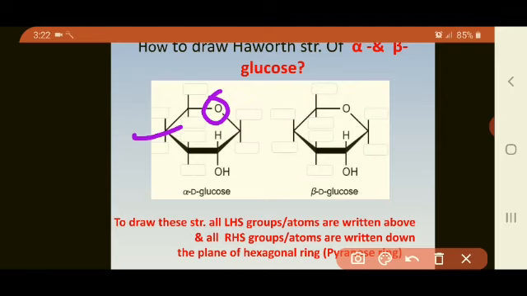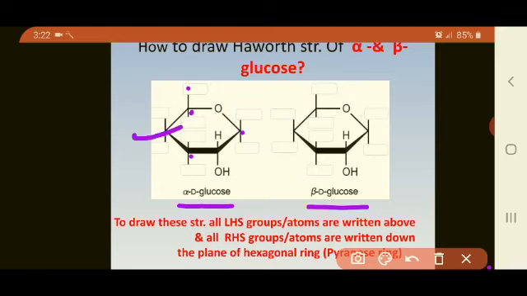Then you have to draw the vertical lines, that is 1, 2, then 3, 4, 5th and 6th carbon atom will come here. This is how two structures are drawn. Now one is shown as alpha D and beta D. Now here one note is given.